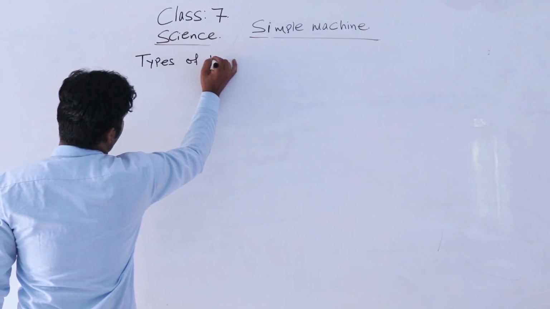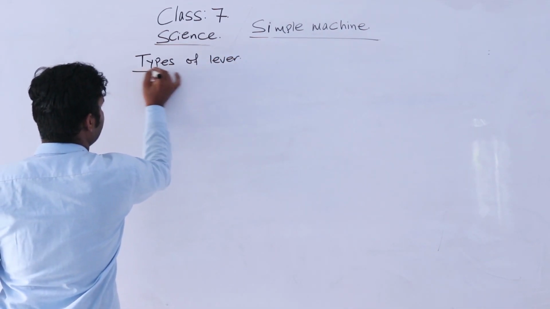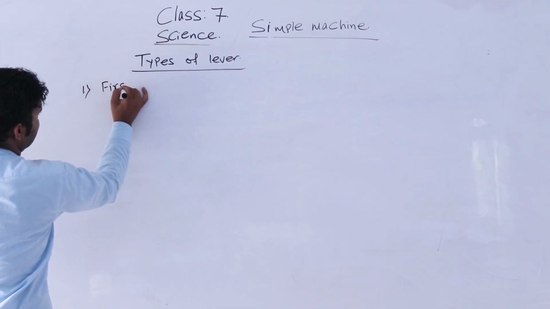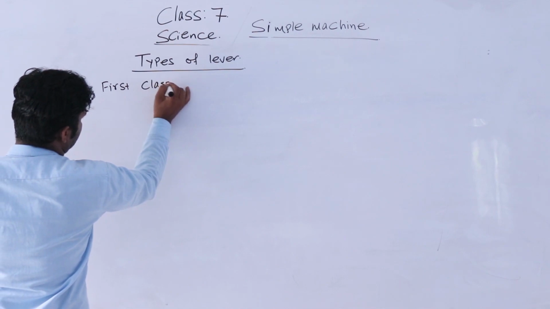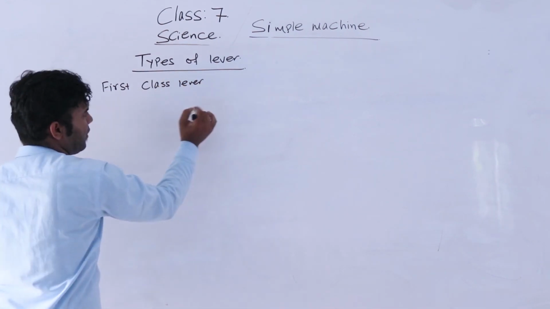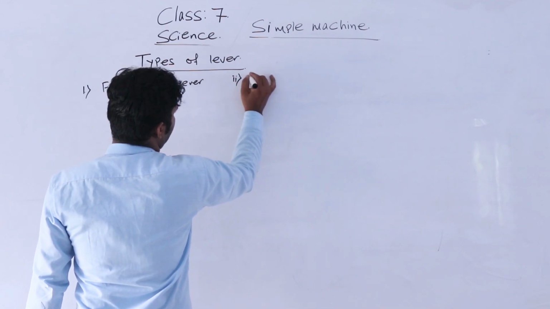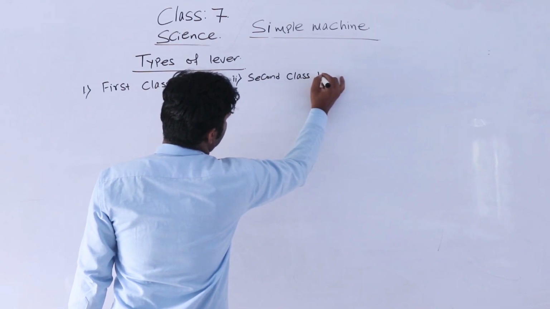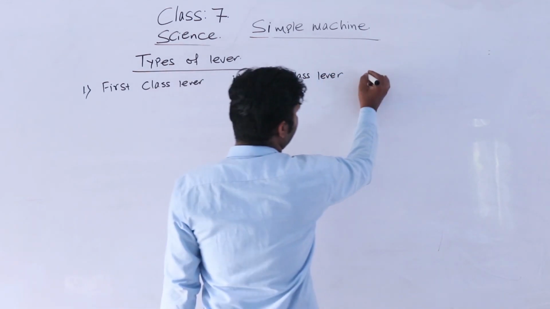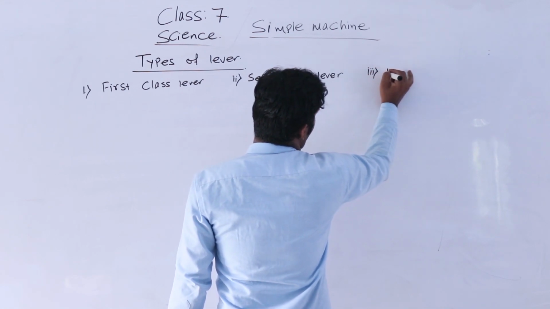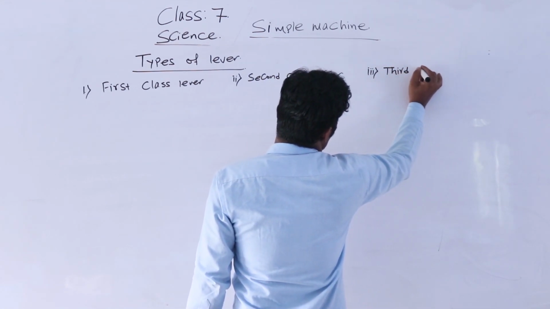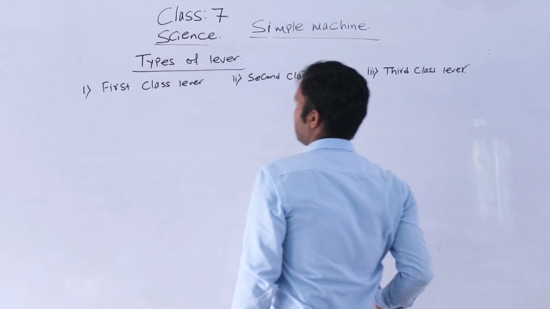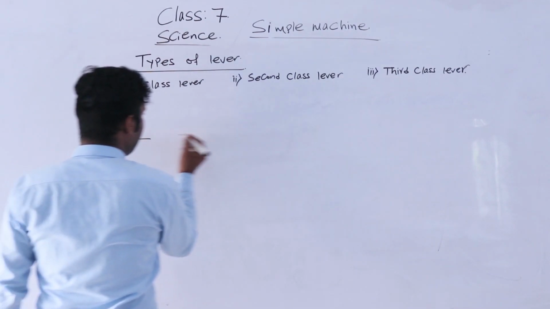Types of lever. First class lever, second class lever, third class lever. Draw these 3 lines at first.